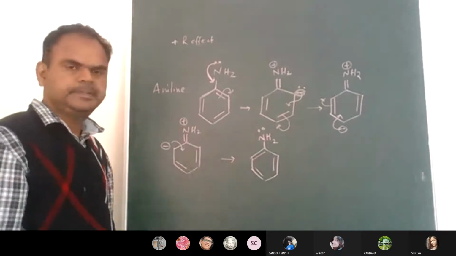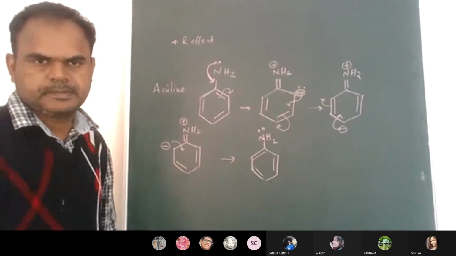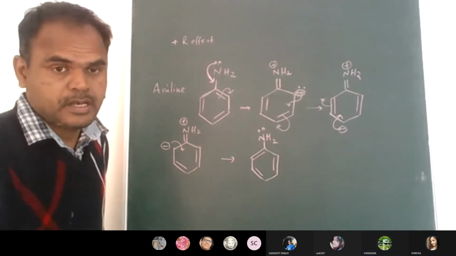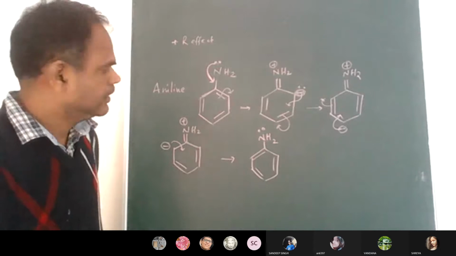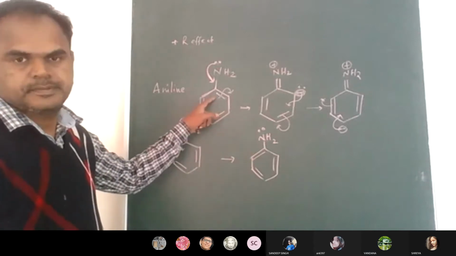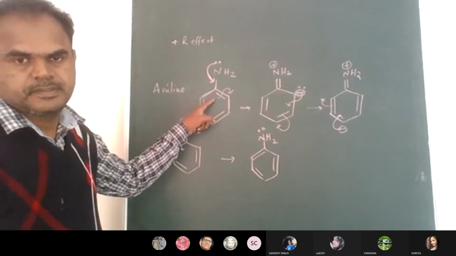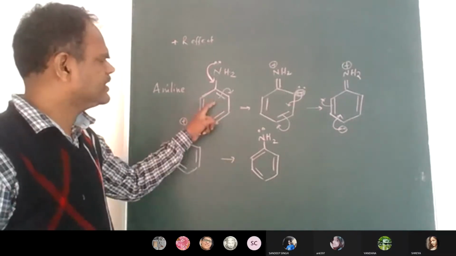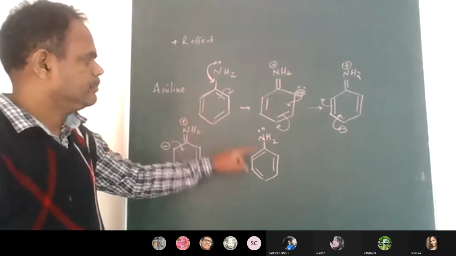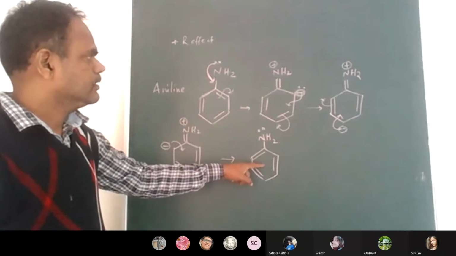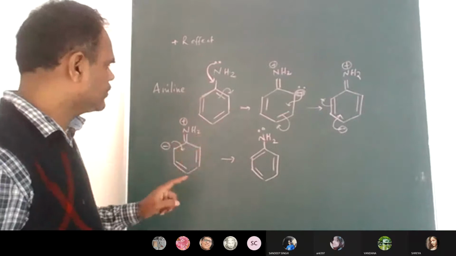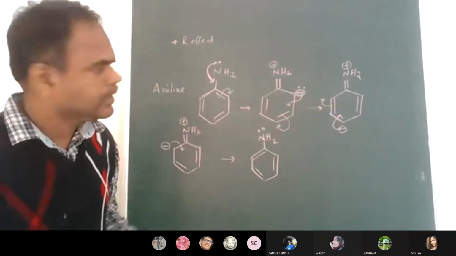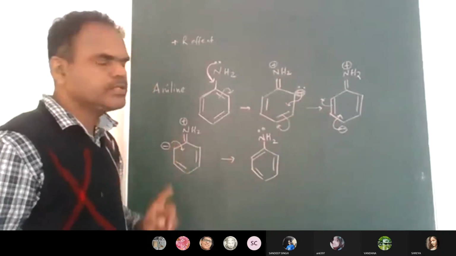Did you get the same? But identify the location of the pi bonds. Compare this and this one. The difference is there. The pi bond locations are different, but both are the same structures. So as a result of this, how many different structures are you getting? 1, 2, 3 canonical forms, three different resonance structures, are you getting or not?